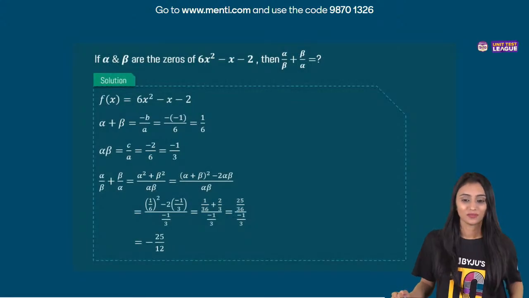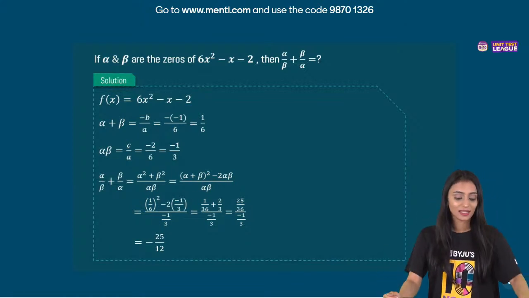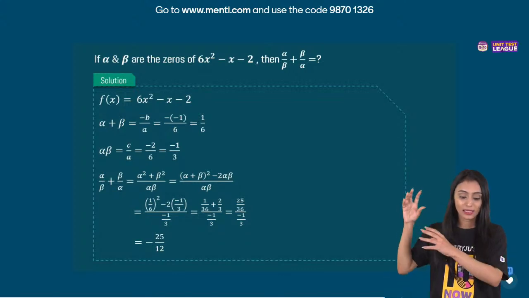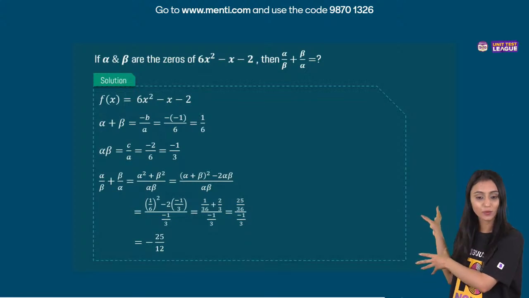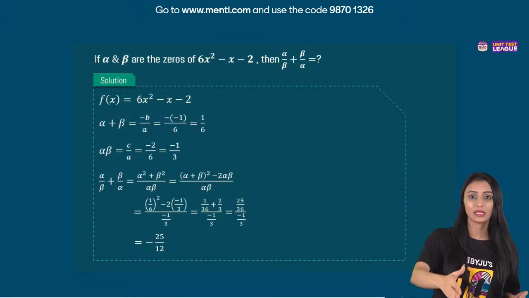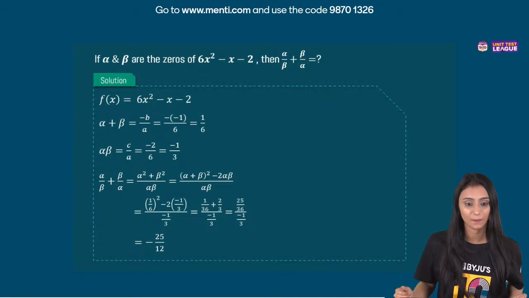Yes, don't run for your name to be on the leaderboard, right? Solve it calmly, so that you are able to get to the right answer. Again, in such kind of questions, we need sum of zeros, product of zeros. That's simple to find out. Sum of zeros would be 1 by 6, product of zeros would be minus 1 by 3. Simplify this expression, you get alpha plus beta whole square minus 2 alpha beta by alpha beta. Now, I'll simply put all the values that I've got here. That would be minus 25 by 12. I know that these kind of questions you will not come across in NCERT, but yes, in NCERT exemplar and reference books as well, it is there. Please solve such kind of questions, right?